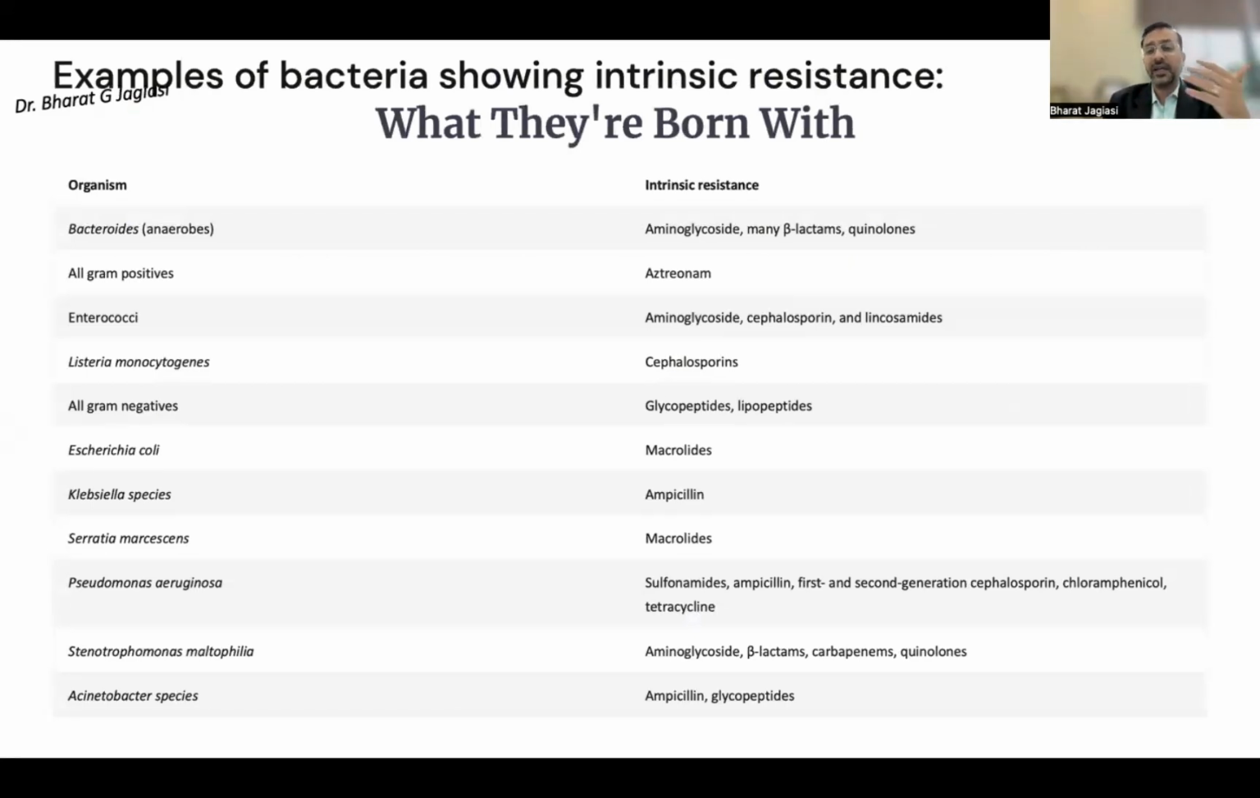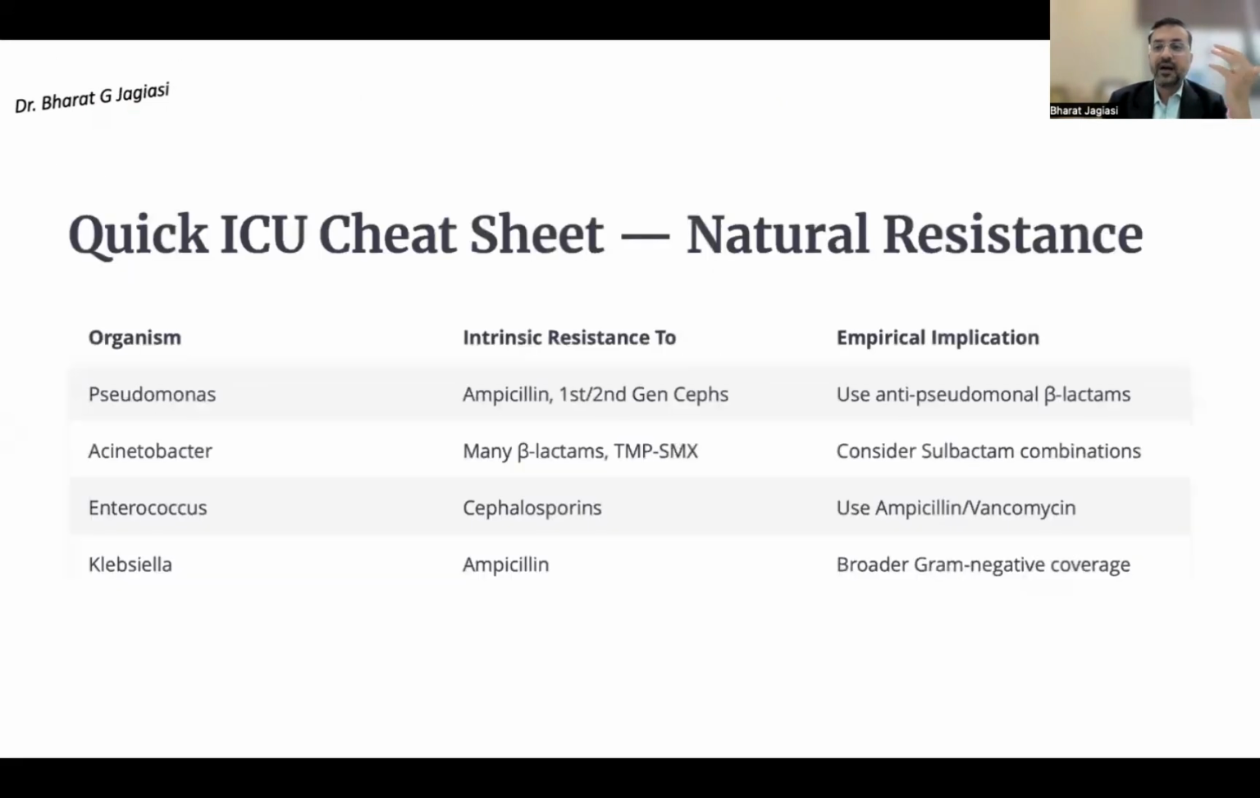And Acinetobacter again can easily fight out. I wouldn't say even fight out. You have already lost the game if you're using ampicillin or the glycopeptides against Acinetobacter. So it's very important to know the intrinsic mechanism to decide about the empirical therapy, because those bacteria are resistant to certain antibiotics right from their existence and evolution. So this is a quick ICU sheet which tells you about the natural resistance.